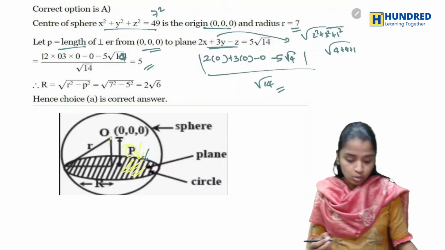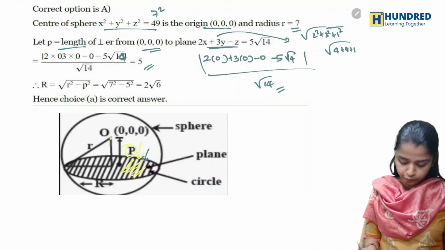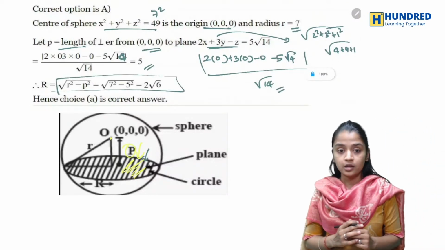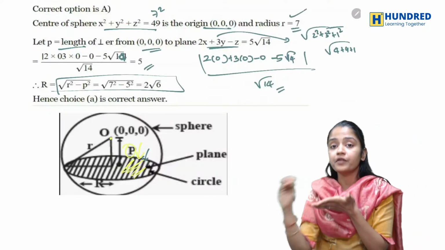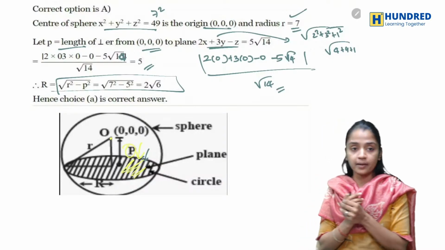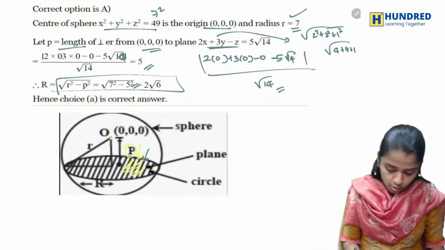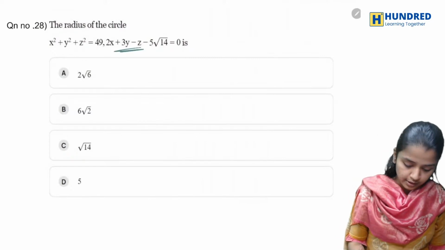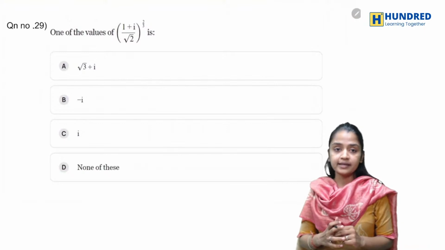Now what is the radius? The radius of this circle is root of r square minus the perpendicular distance square, where r is the radius of the sphere. So this will be root of 7 square minus 5 square, which is nothing but root 24, that is 2 root 6. So 2 root 6 is your answer. Okay, now let's go to the next one.